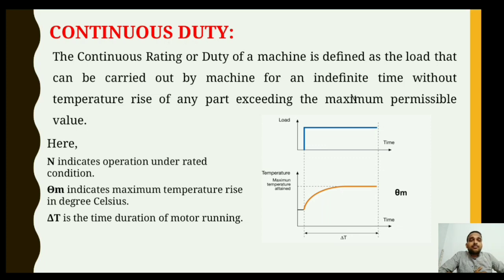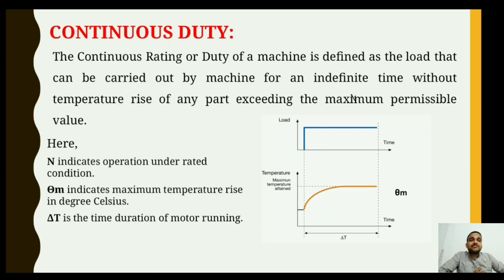In the continuous duty, in the continuous rating, a constant load is applied throughout the operation, and the temperature goes from the ambient value and is allowed to reach a constant temperature at the motor's thermal equilibrium. As you can see from the figure, theta m is the thermal equilibrium point, meaning beyond that point the temperature does not go higher.